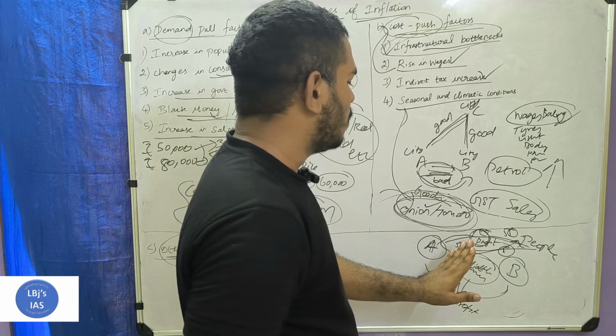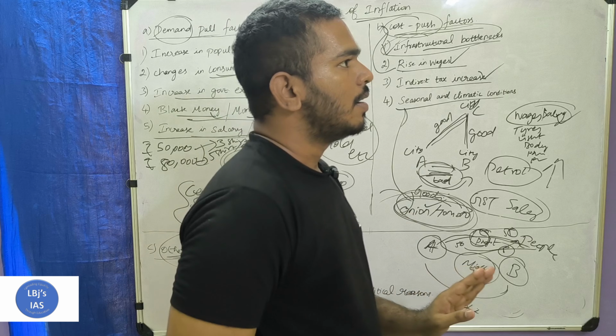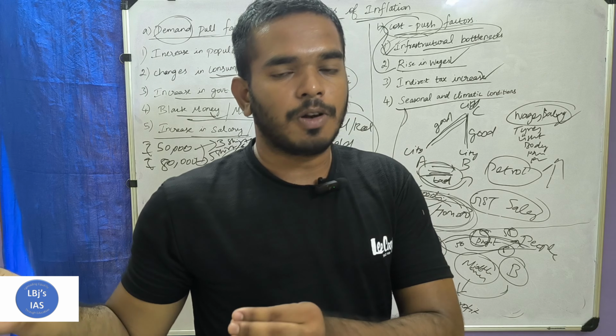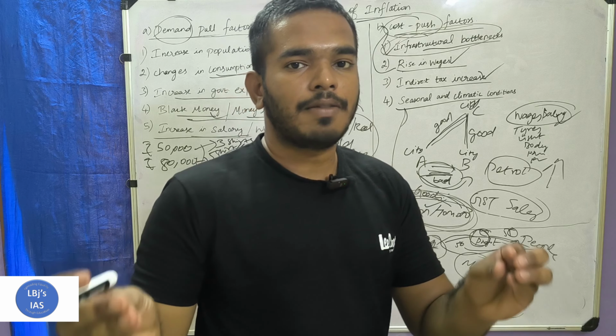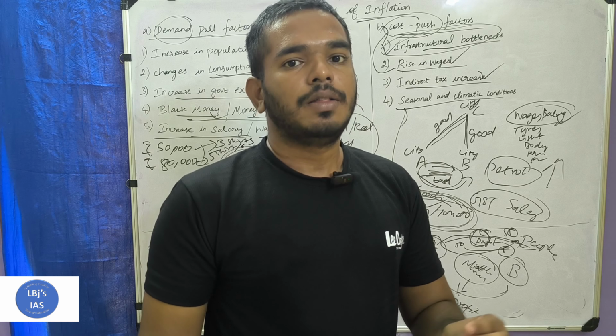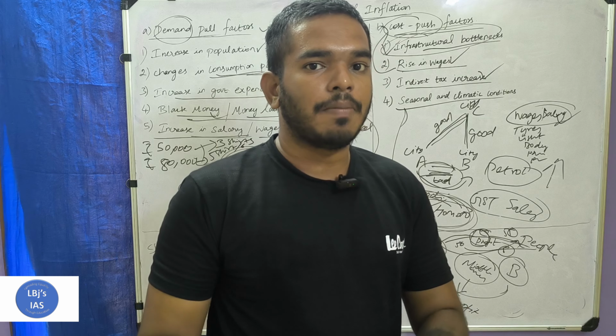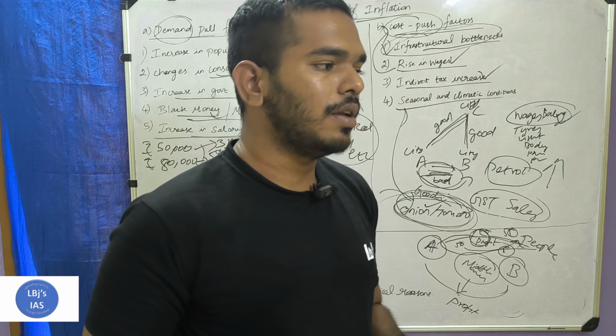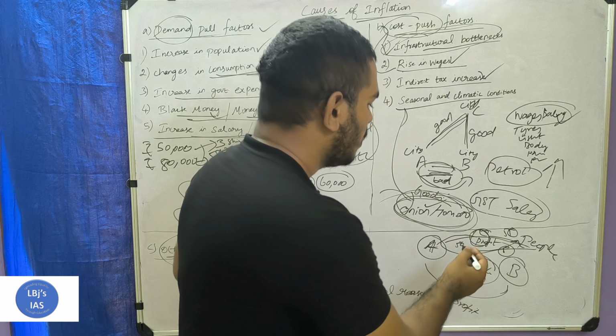So the presence of a middleman is necessary to convey a product to people. A middleman is very necessary. But if the number of middlemen increases largely, it will lead to inflation.